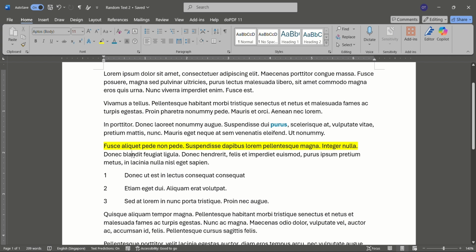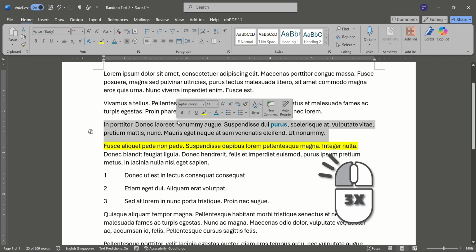Now, let's explore the triple-click method. This technique allows you to select large sections of text instantly. Triple-click anywhere within a paragraph. You will see that the entire paragraph is selected immediately. This is great for quickly reformatting or copying entire sections without manually dragging your mouse.